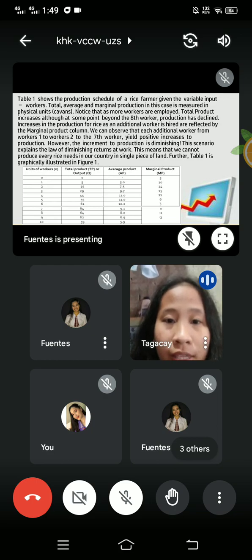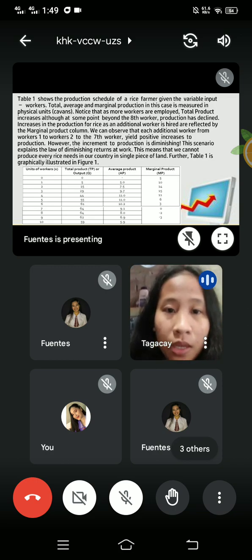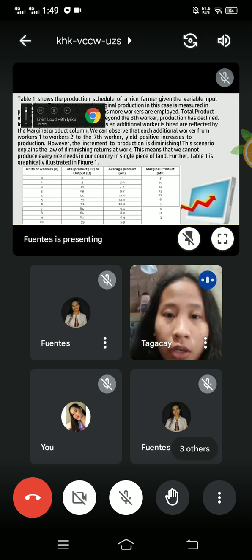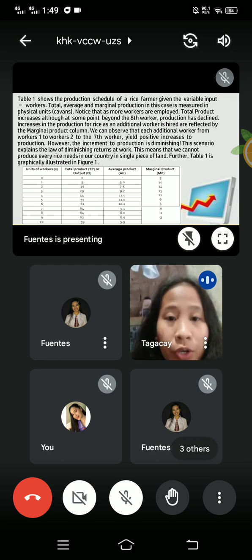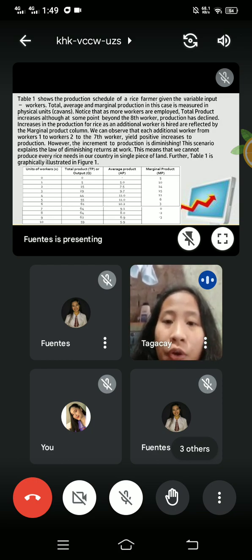Increases in the production of rice as an additional worker is hired are reflected by the marginal product column. We can observe that each additional worker, from worker 1 to worker 2 up to the 7th worker, yields positive increases to production. However, the increments to production diminish, and these scenarios explain the law of diminishing returns at work. This means that we cannot produce every rice need in our country on a single piece of land. Further,